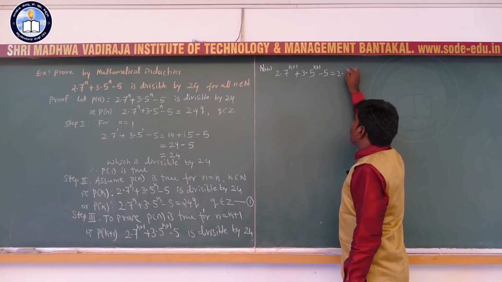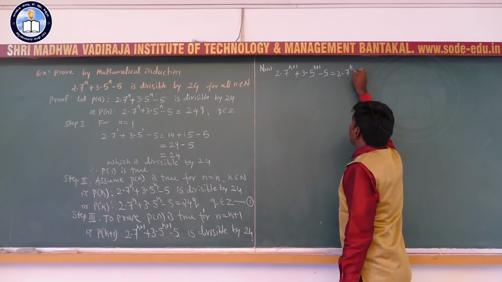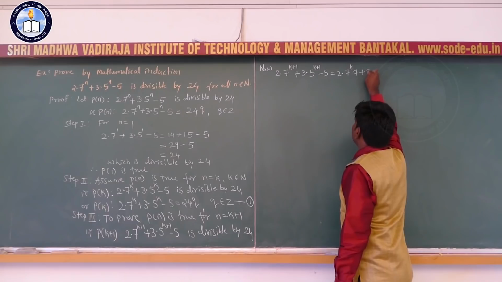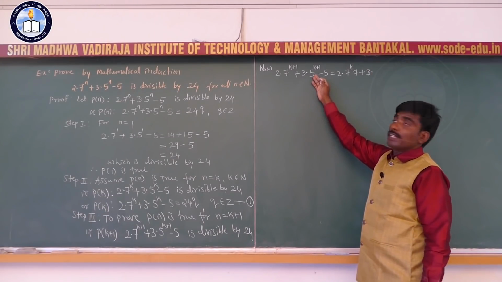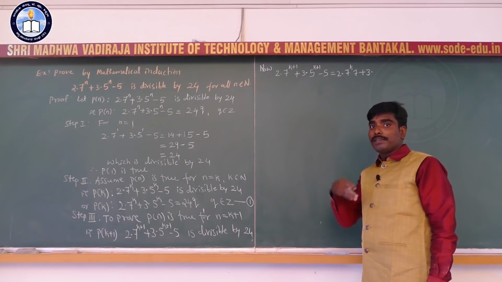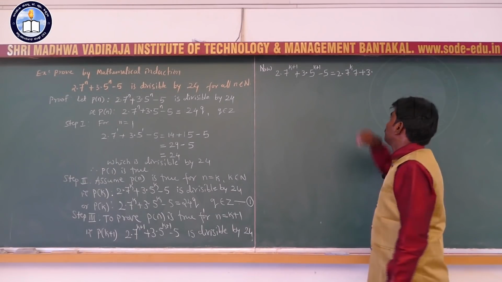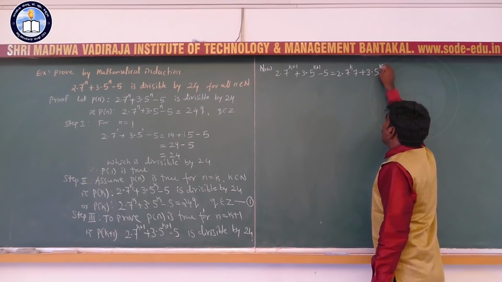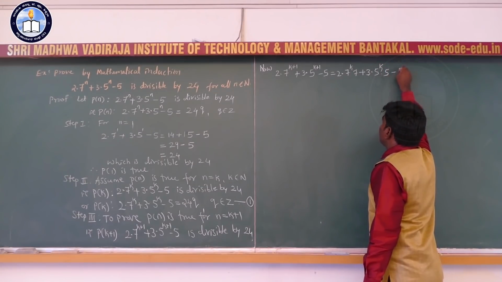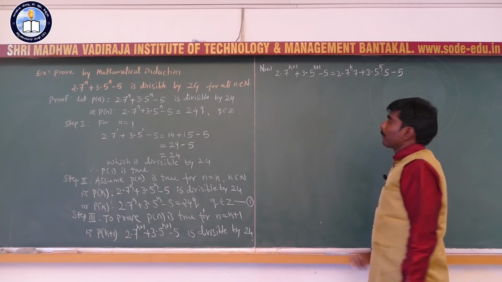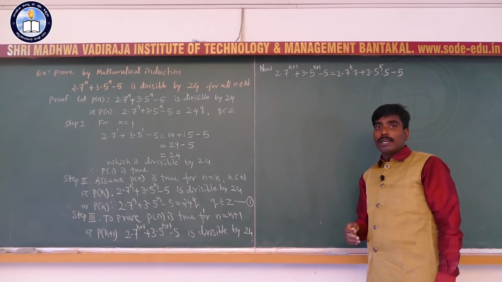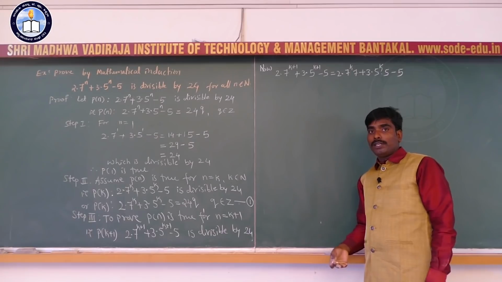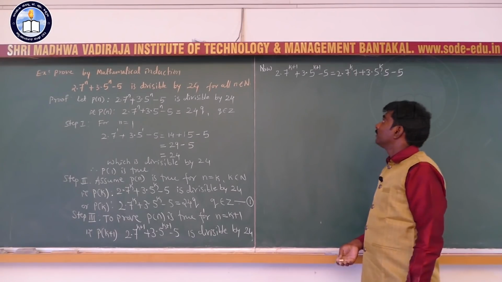So 2 into 7 raised to k into 7 plus 3 into, similarly, 5 raised to k plus 1 can be written as 5 raised to k into 5, and minus 5. This is because of the laws of indices, a raised to m plus n equals a raised to m into a raised to n.